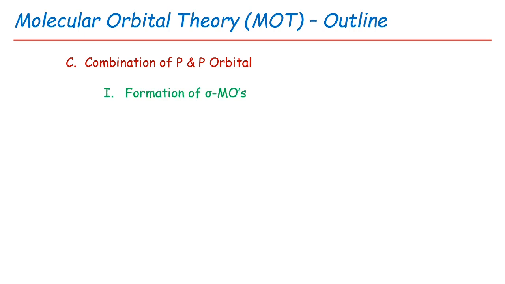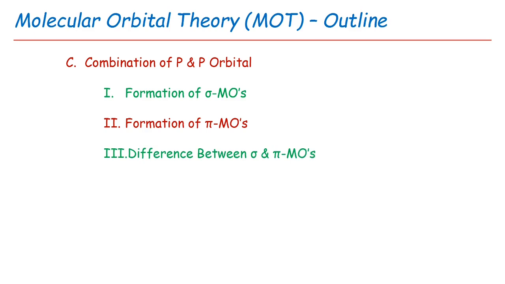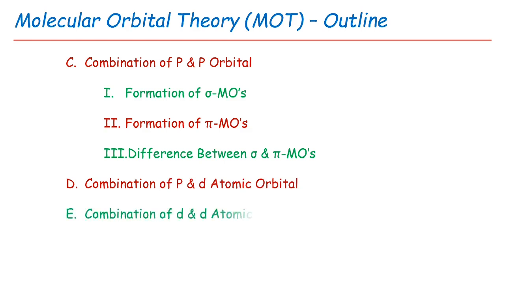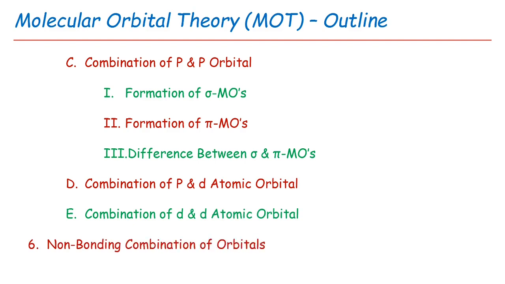In case of combination of p-p orbitals, there is formation of sigma bond as well as formation of pi bonds separately. And third point is difference between sigma and pi molecular orbitals or bonds. Next one is combination of p and d atomic orbitals. Next one is combination of d and d atomic orbitals. Sixth point is non-bonding combination of orbitals.